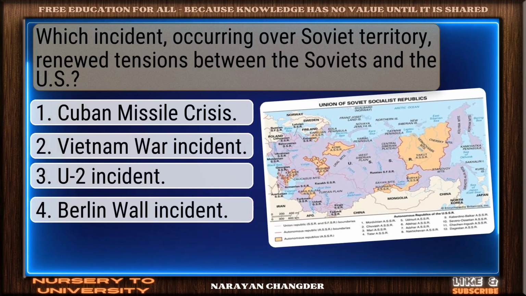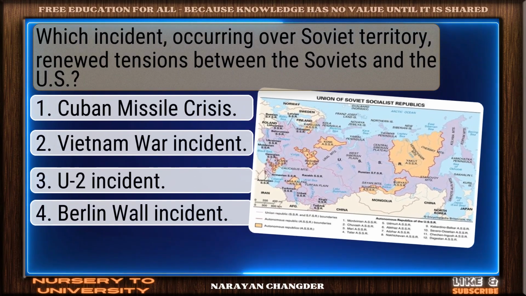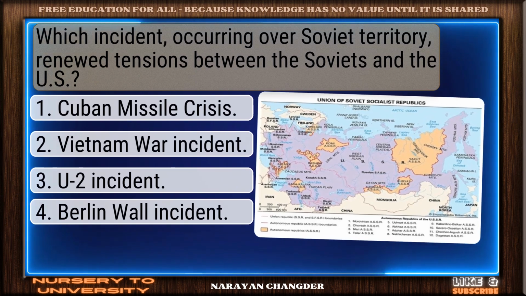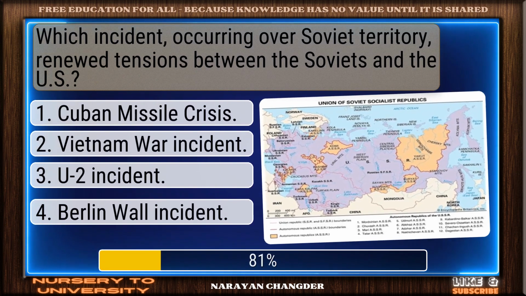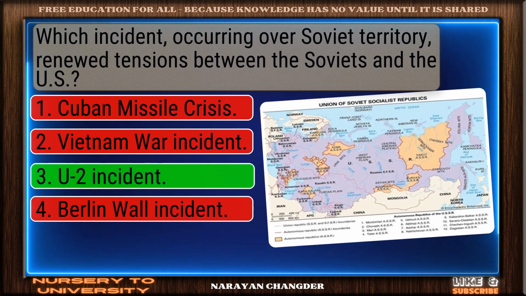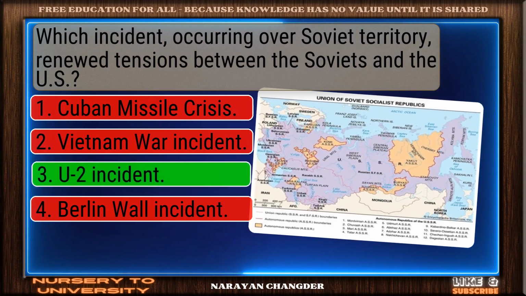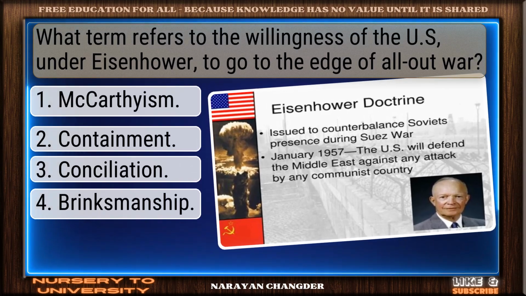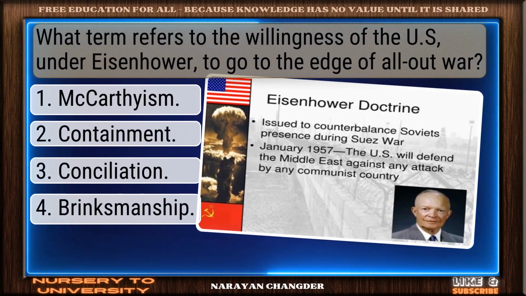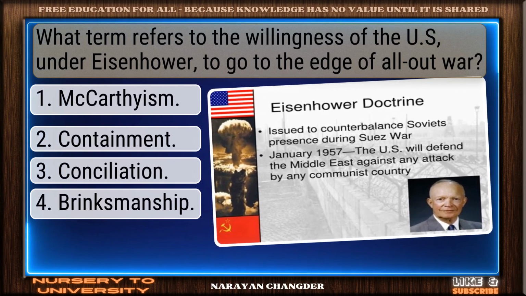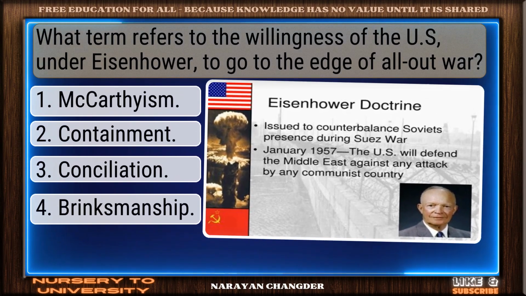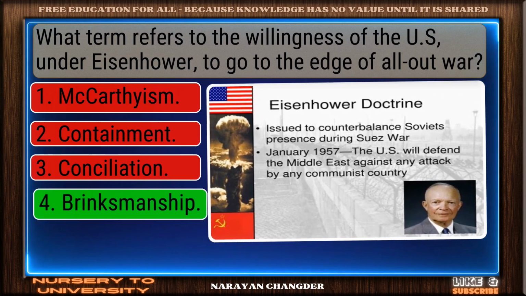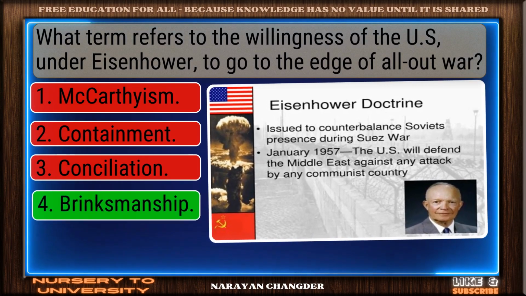Which incident, occurring over Soviet territory, renewed tensions between the Soviets and the US? Exactly. U2 incident makes sense, and it is the right choice. What term refers to the willingness of the US, under Eisenhower, to go to the edge of all-out war? Valid point. Brinksmanship is true.